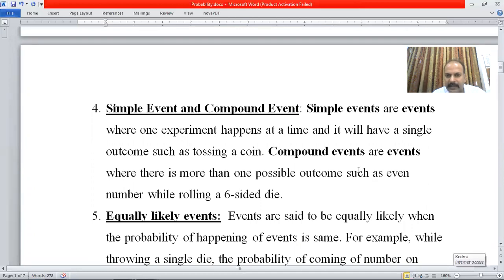Outcome of two, this is a simple event. But when the possibility comprises more than one number from the sample space, then we call it a compound event. Compound events are events where there is more than one possible outcome, such as getting an even number while throwing a die. Now, even numbers are 2, 4, and 6. So you are taking three possible outcomes from the sample space. That becomes a compound event.